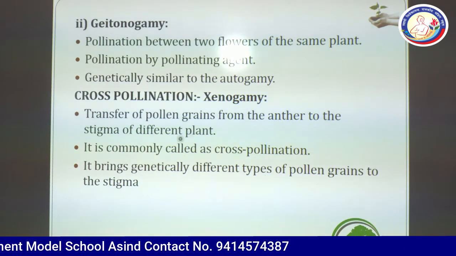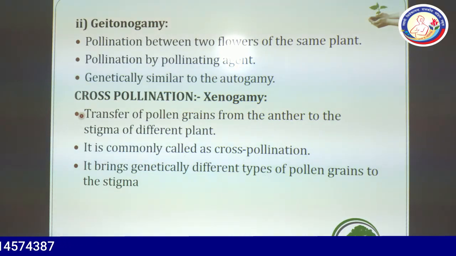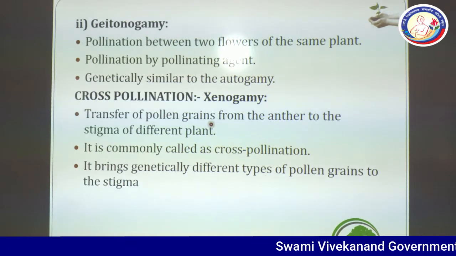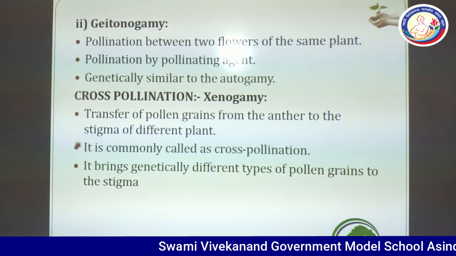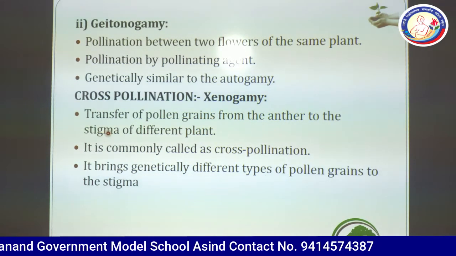The next pollination is cross-pollination, which is also known as xenogamy. Transfer of pollen grains from anther to the stigma of different plants is called cross-pollination.